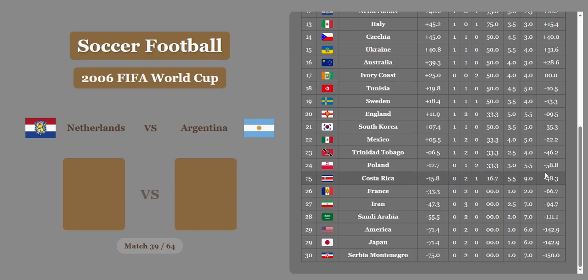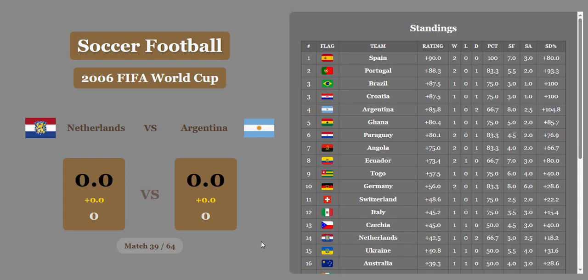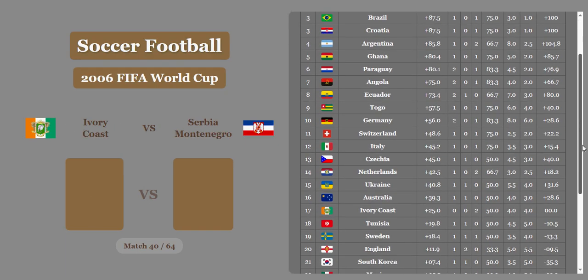Netherlands versus Argentina, 0-0. They fought it out. There's no significant economic difference. Netherlands has less population but more wealth. Argentina, more population, less wealth. And according to the algorithm, they're relatively equal. Argentina will be in 4th after that.